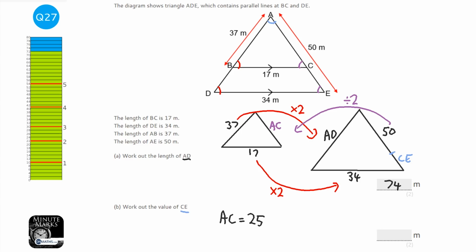is 25. Now if AC is 25 and the whole thing is 50, so let's try and make this a bit clearer. So the whole thing is 50 and AC is 25, so this bit up until this bit, then CE must be 25 as well, because it's 50 take away 25, which is 25.